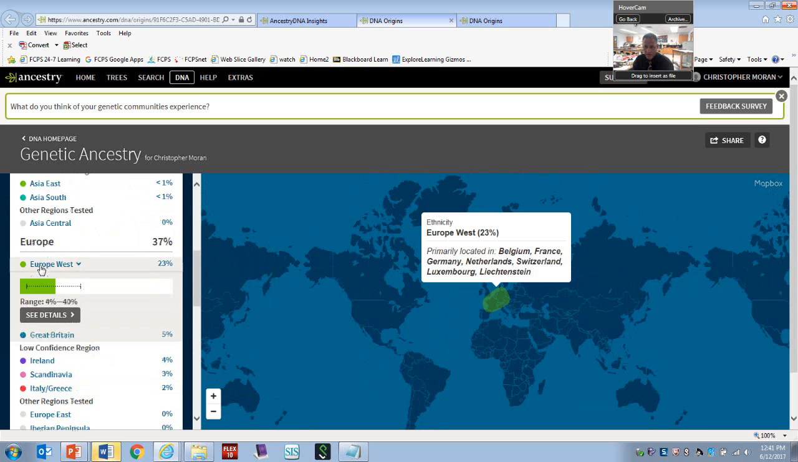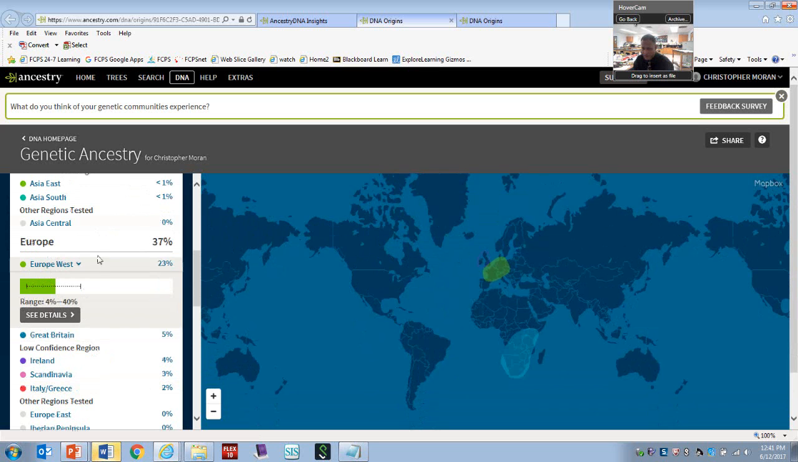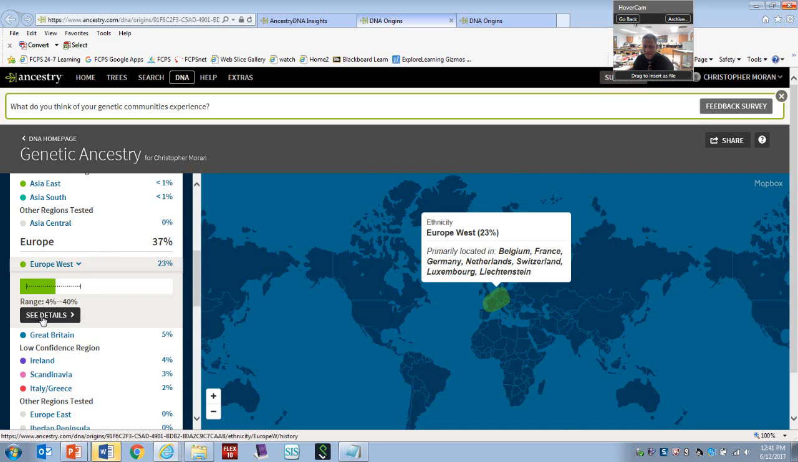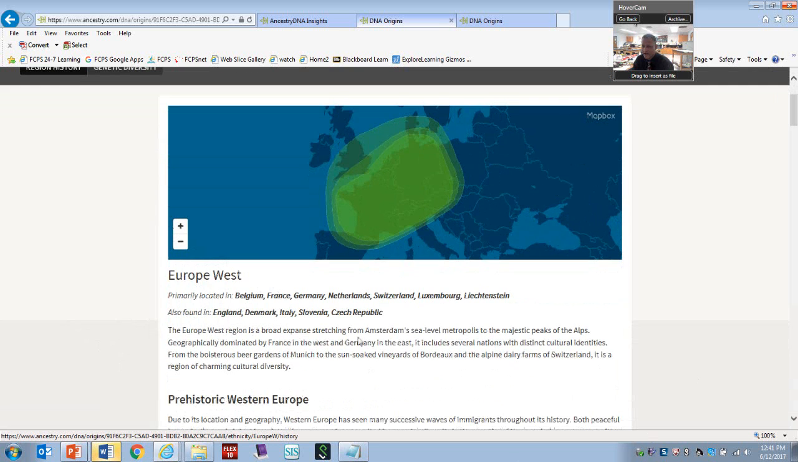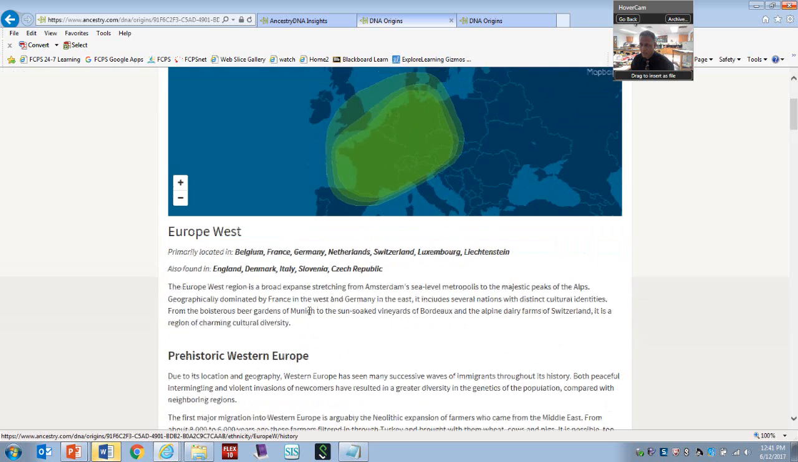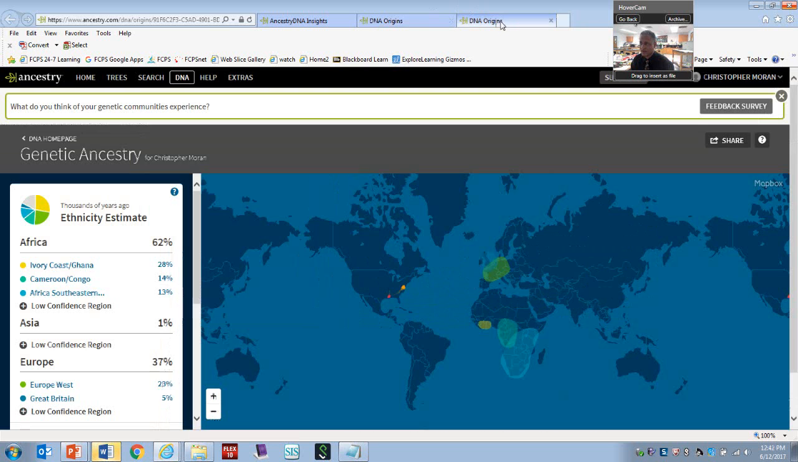What's cool about this is when you click this, it gives you the location there. But then when you click details, they take you into that area. Now this is not necessarily your genes, but they're showing your genes came from this area, which I think is pretty interesting. And then they give you a history lesson. So let me go back here.